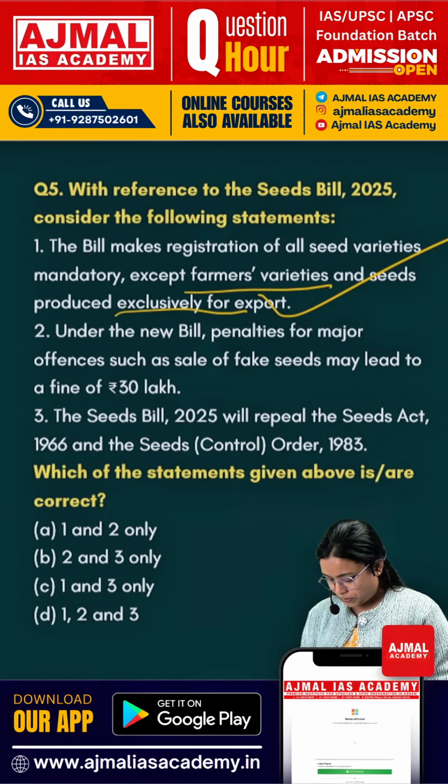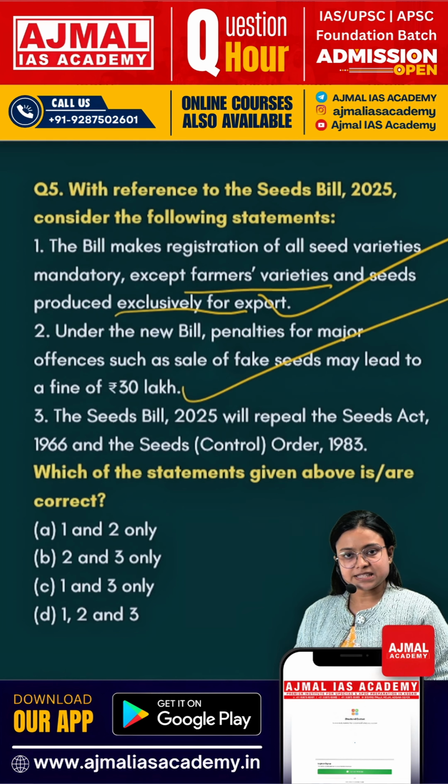Statement 2 says under the new bill, penalty for major offenses such as sale of fake seed may lead to a fine of 30 lakhs. This is a correct statement. Statement 3 says the Seed Bill 2025 will repeal the Seed Act 1966 and the Seed Control Order 1983. This is a correct statement. So answer here becomes D, that is 1, 2 and 3.